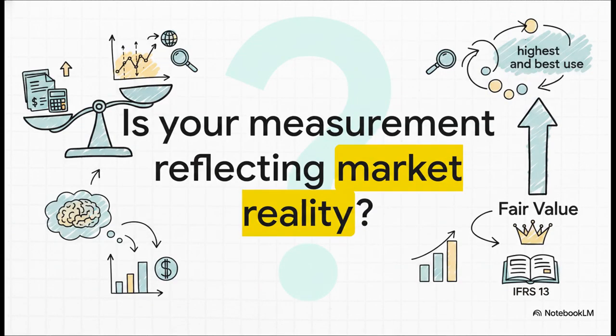So the next time you sit down to measure fair value, ask yourself, are your unobservable inputs truly reflecting market reality, or are you just creating a fictional market in your head to match your balance sheet goals? Getting this right involves incredibly high levels of estimation uncertainty. Even a minor tweak to a discount rate or a cash flow projection can dramatically alter the balance sheet and completely misrepresent financial health. You have to respect the hierarchy, rigidly document your assumptions, and always ensure your measurement genuinely reflects the exit price as determined by the market, not just by you.